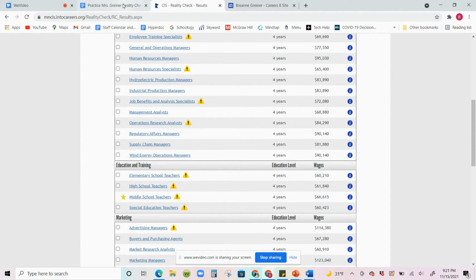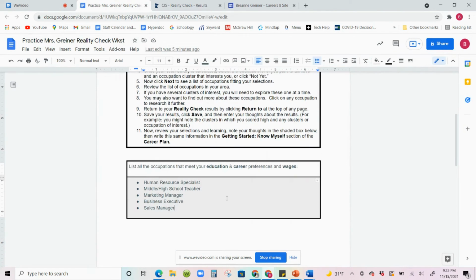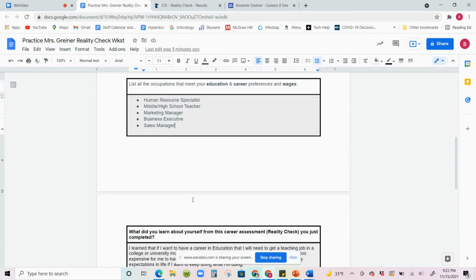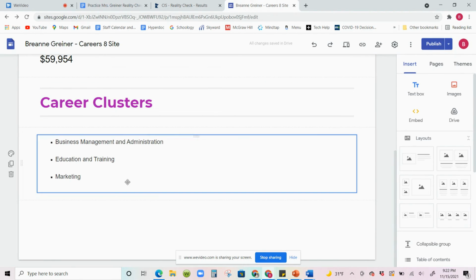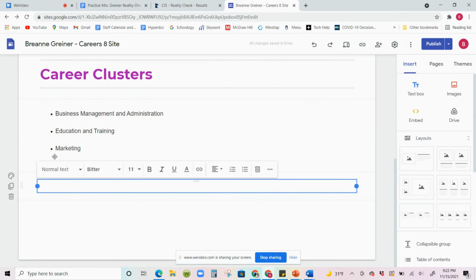So I know I just clicked back and forth a lot there, but I chose 5 career options and I just copied them from the list right there. Okay, so that's your next step. Go to this Google Doc, put it here. Go ahead and pause it to get that done. Once you do get it done, you're going to go to your Google Sites. And you probably guessed it.